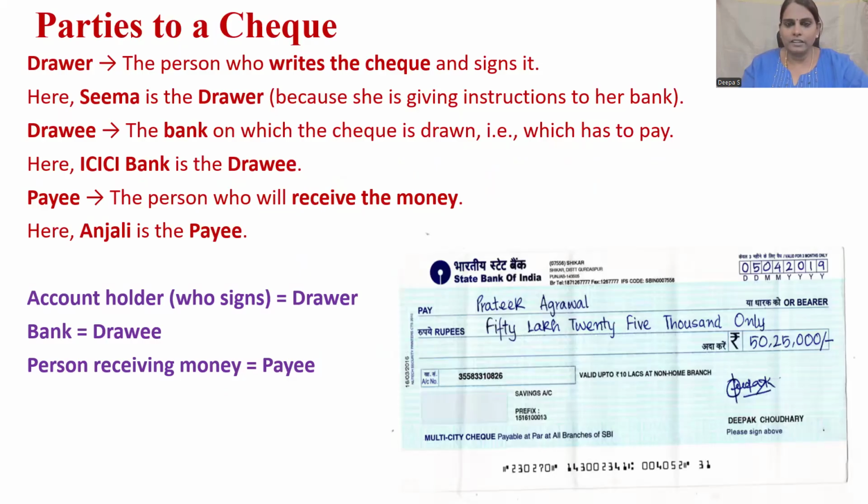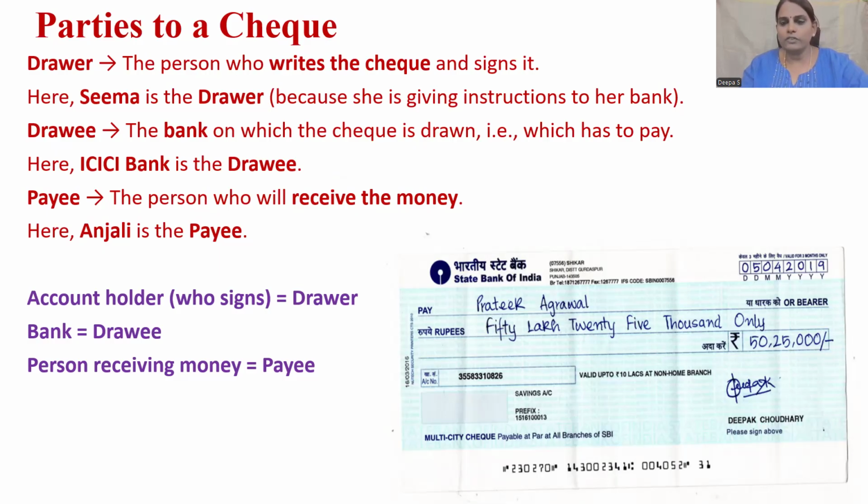So let us understand the parties involved in a check. There are three parties. One is the drawer. The drawer is the one who is writing the check for a value of 5,000 rupees, and this drawer is, for example, Seema. Now Seema is writing a check of 5,000 rupees to be presented to Anjali. So Anjali is the payee. In between, we have a banker who is going to honor this check. Okay, so these are the three parties involved in a check.